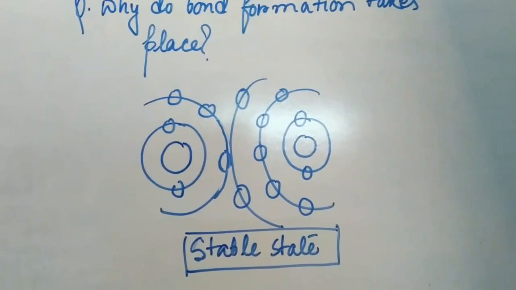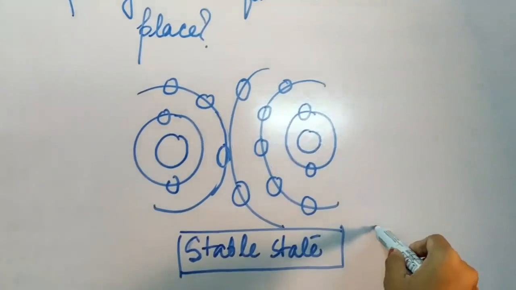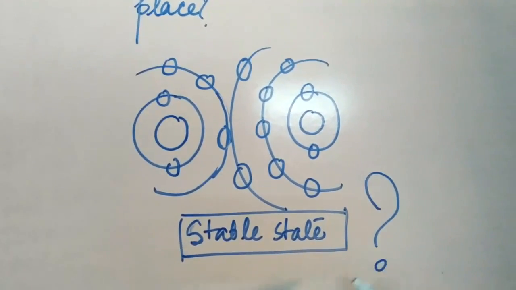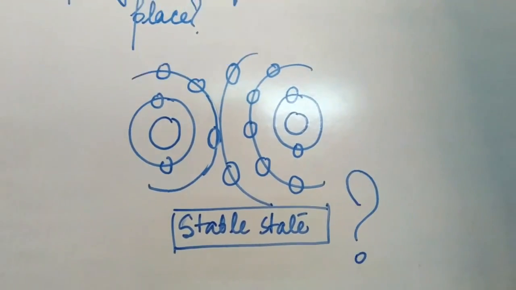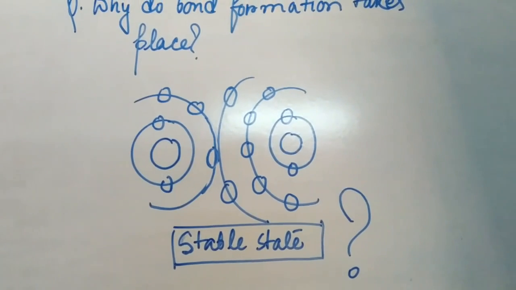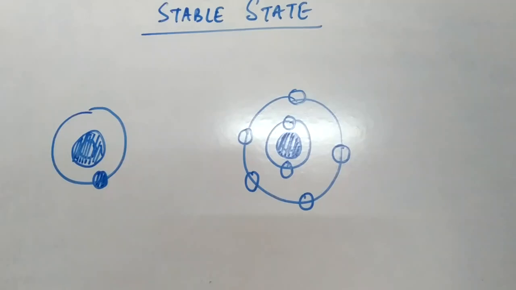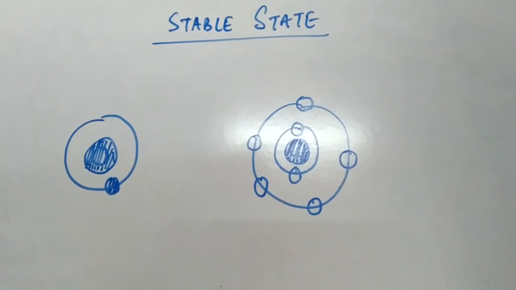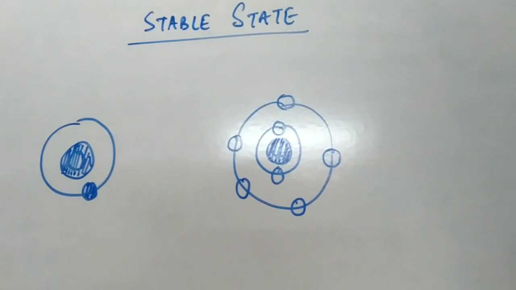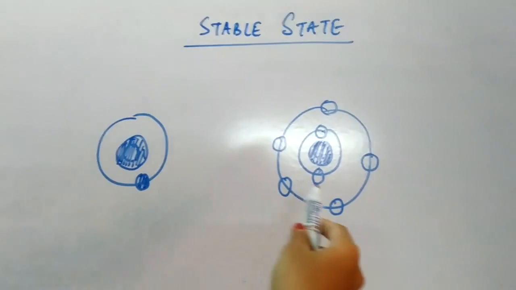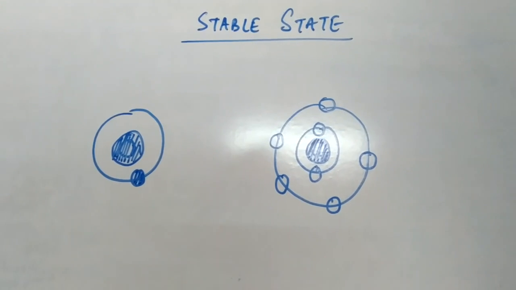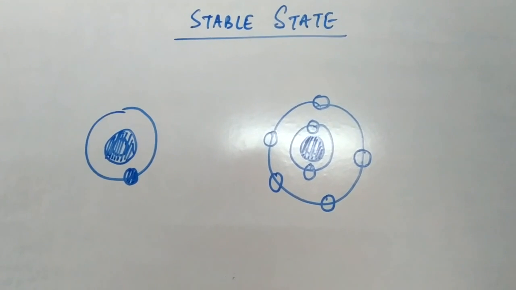Now the next question is, what does this stable state mean? Students, this stable state means that, you can see I have drawn two atoms over here which consist of different electrons.